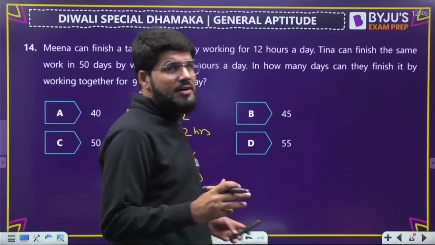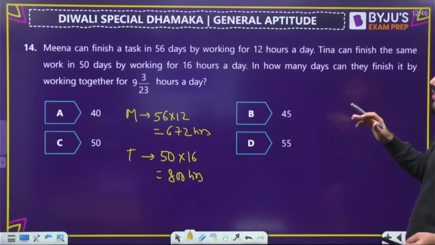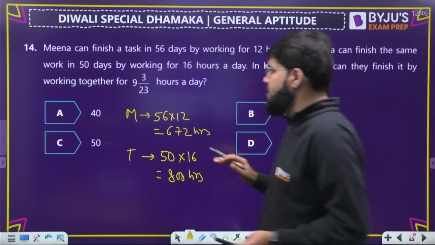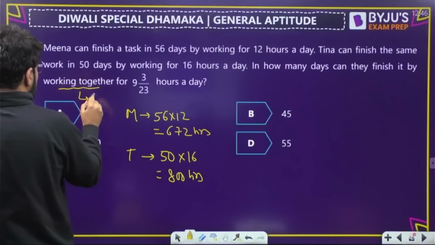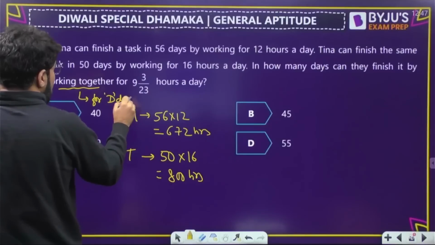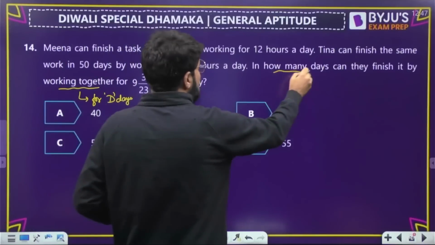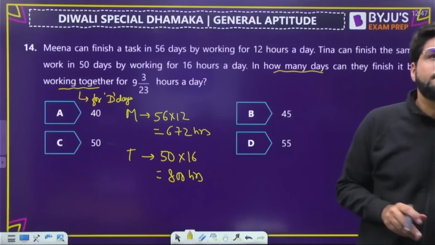So let us say the work is done in terms of hours. In how many days can they finish it working together, for 9 3 by 23 days? They are working together. Suppose for some D days. That's what I need to calculate. Suppose D days they are working together.